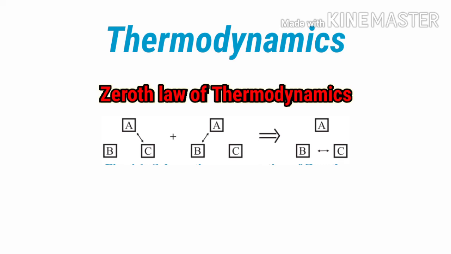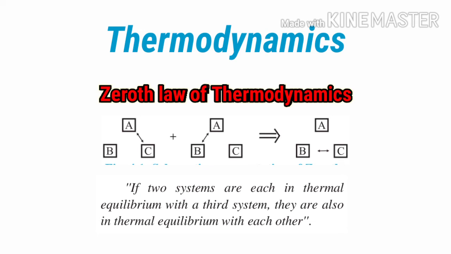Now we will see the exact statement of the zeroth law of thermodynamics. The exact statement you have to write in the exam is: if two systems are each in thermal equilibrium with a third system, they are also in thermal equilibrium with each other. If you think this statement is difficult to write, then you can write it this way: if the first system is in thermal equilibrium with the second, and the second system is in thermal equilibrium with the third, then the first system is also in thermal equilibrium with the third system. In this way you can write the zeroth law of thermodynamics in a simple way.